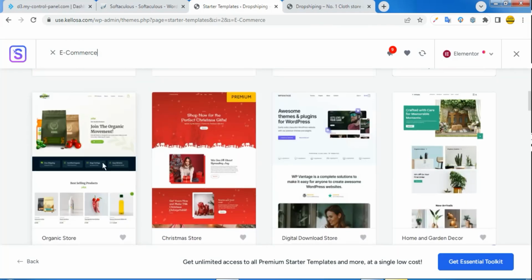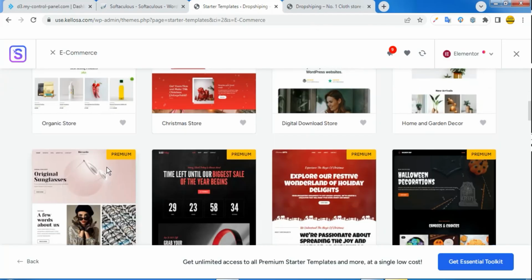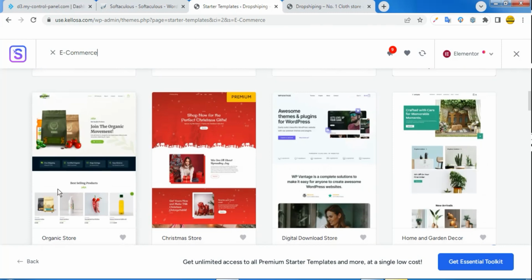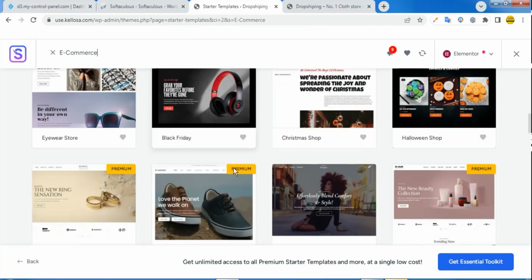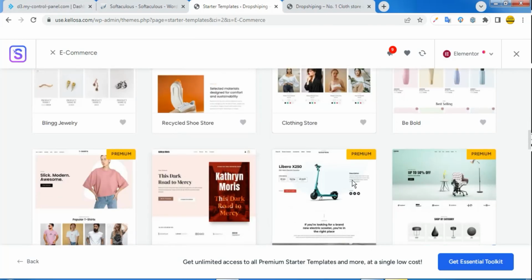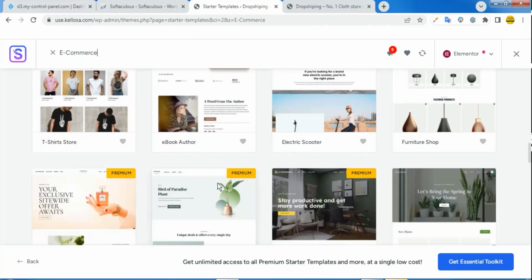Although, if you check very well, this is actually built majorly for organic products, but you can always change every single thing there to suit your own purpose. If you want to look for something that deals particularly in your own niche, you can always look for that.